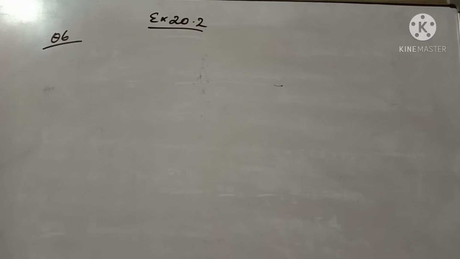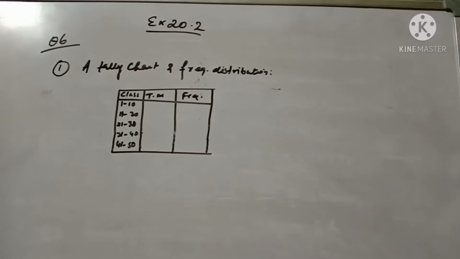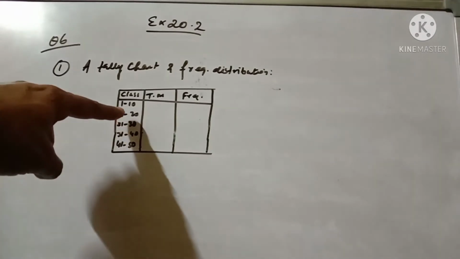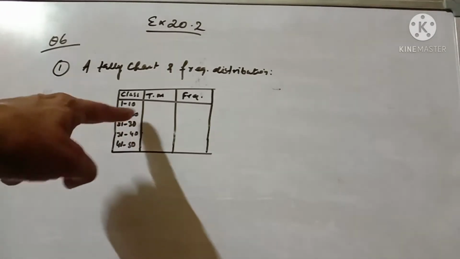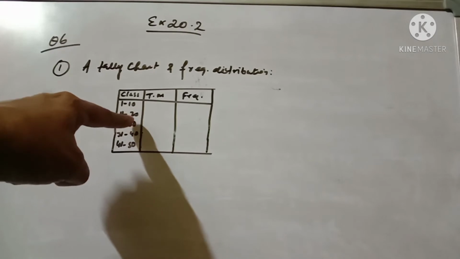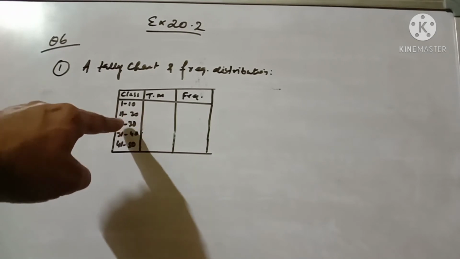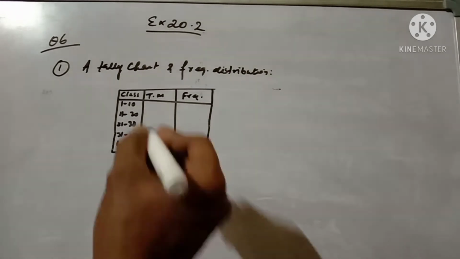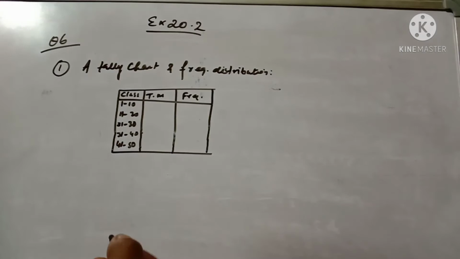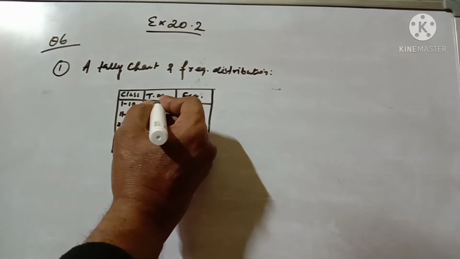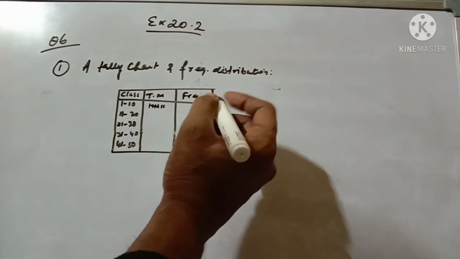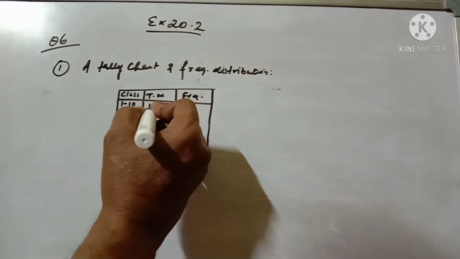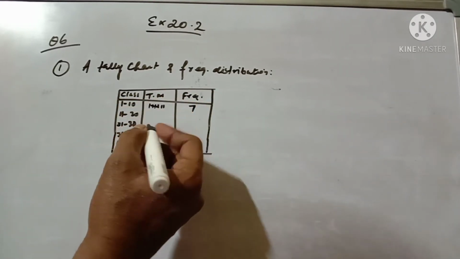So first of all we have to make a tally chart and frequency distribution. Remember, this is not continuous data. This class is not continuous: 1 to 10, then it starts with 11. Now it finishes at 20, but the next starts at 21. So 1 to 10, how many numbers are there? I have already taken out the data: 7. So 7 is the frequency, and this is the tally mark, in short form TM.